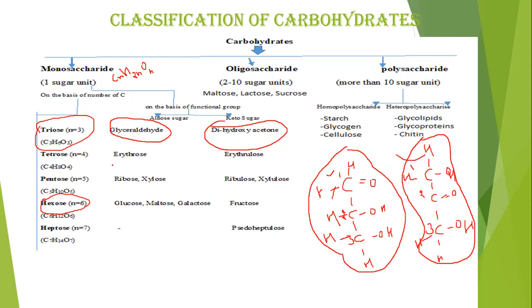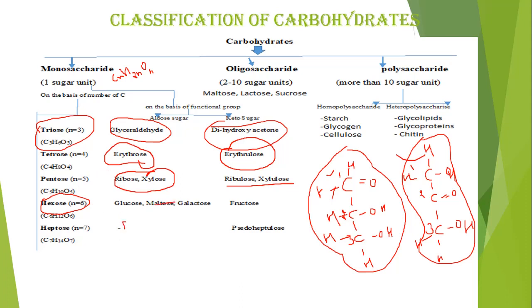You can make the structures of other carbohydrates and practice making the structures. It is very important for the basics of carbohydrates. The example of tetrose aldo sugar is erythrose. Tetrose keto sugar is erythrulose. For pentose aldo sugar, there are two examples I have mentioned, ribose and xylose. Ribulose and xylulose are keto sugars of pentose.